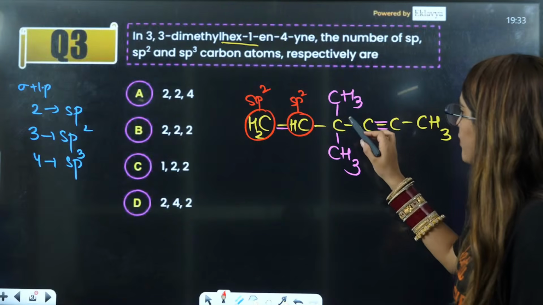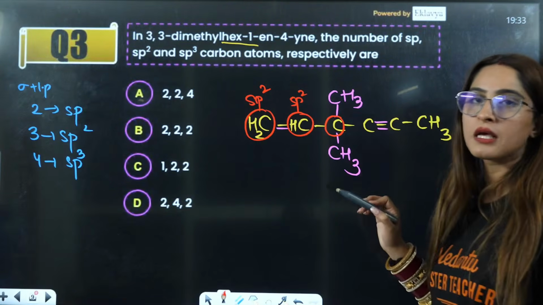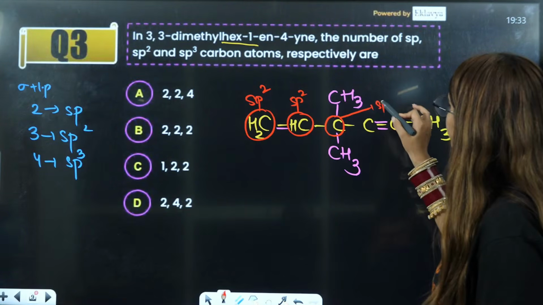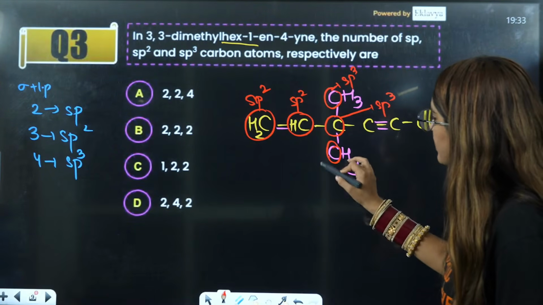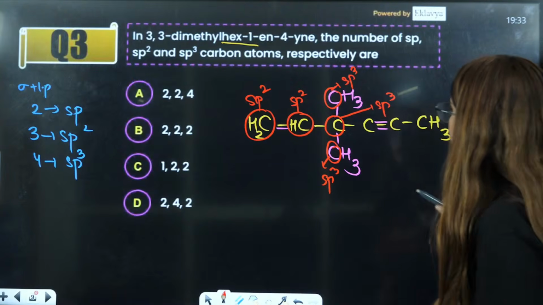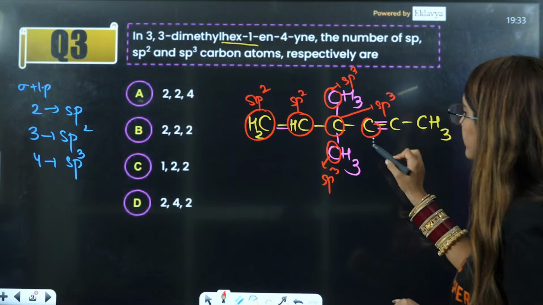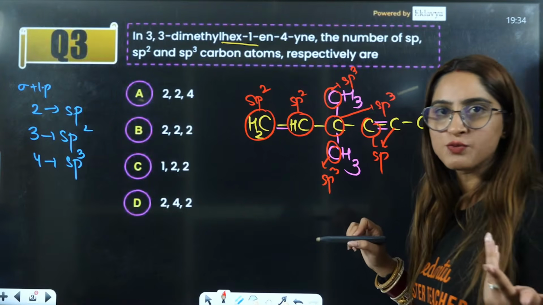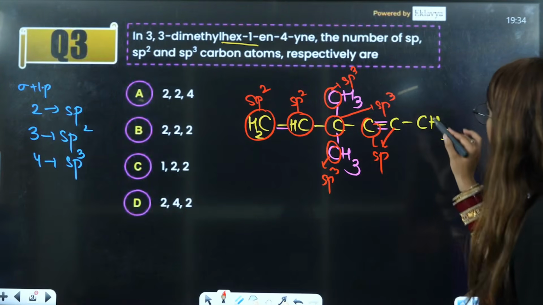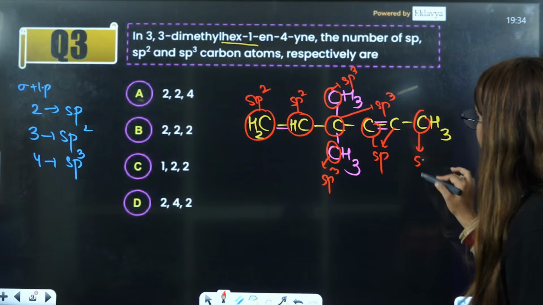What about this carbon? It has 4 sigma bonds, so it is sp3. This is also sp3. This is also sp3, 4 sigma bonds it has. This has 2 sigma bonds, so it is sp. This also has 2 sigma bonds, it also is sp. 2 sigma bonds means sp. This has 4 sigma bonds, so it is sp3.